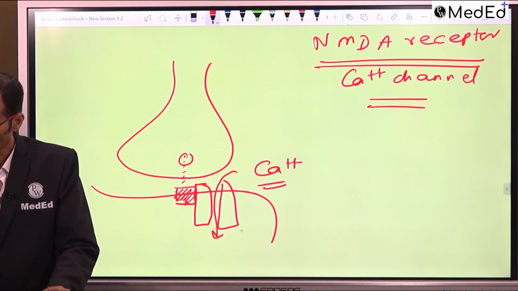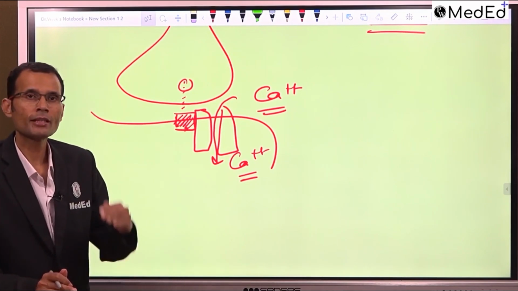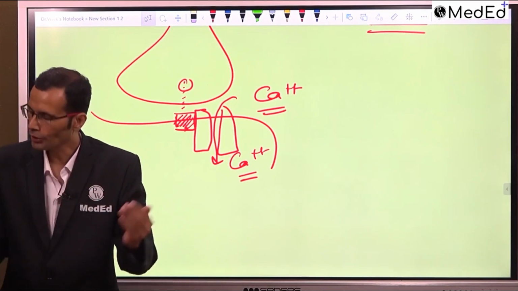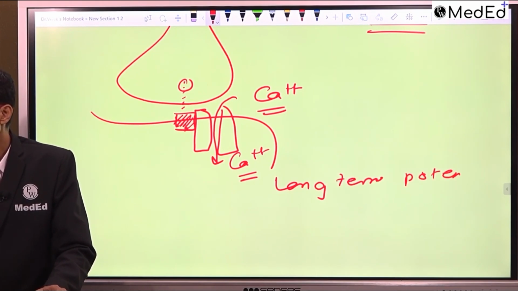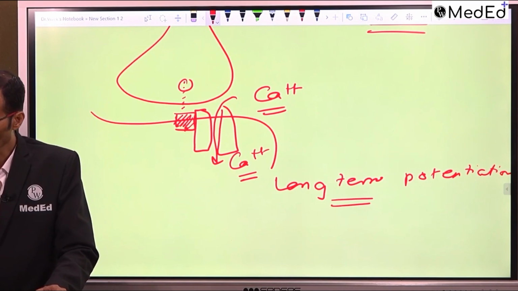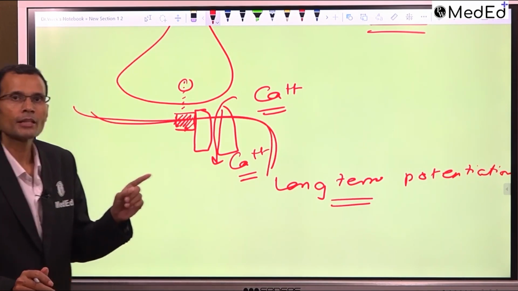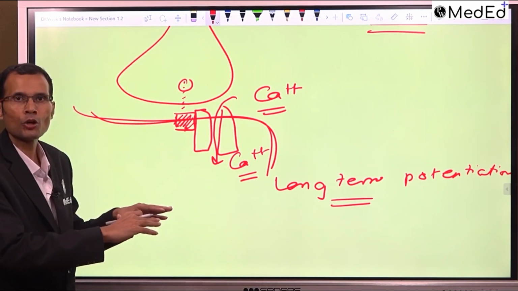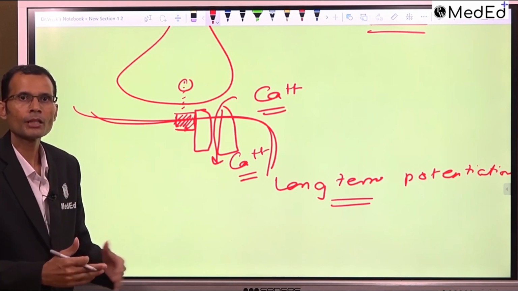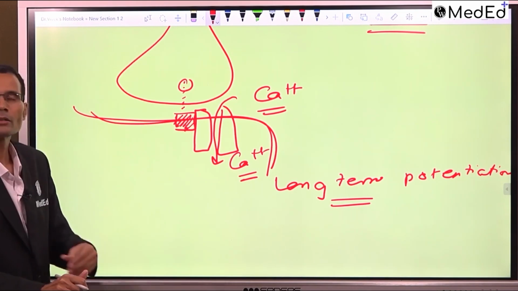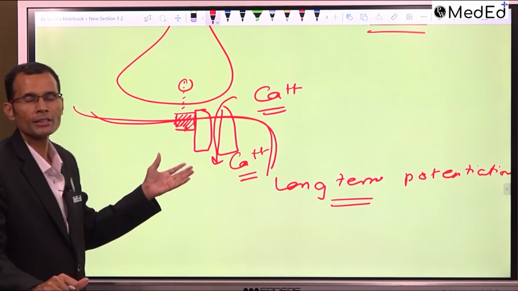Calcium influx happens, and this calcium influx causes long-term excitation, long-term potentiation, meaning that this postsynaptic neuron is now potentiated. That means when an impulse comes from any other neuron, this neuron will immediately respond. It will immediately fire, even with a low threshold. And that means you can recall that event even after a few years. It is stored in this particular synapse.